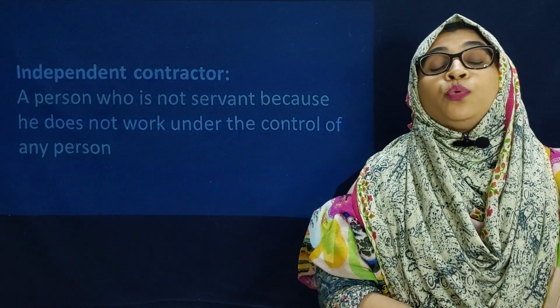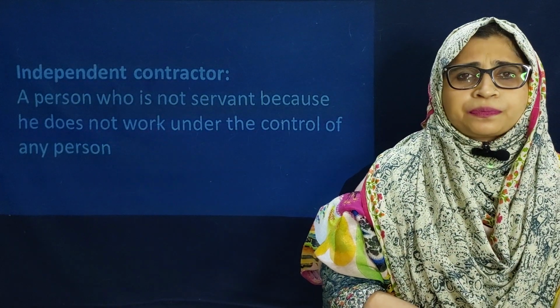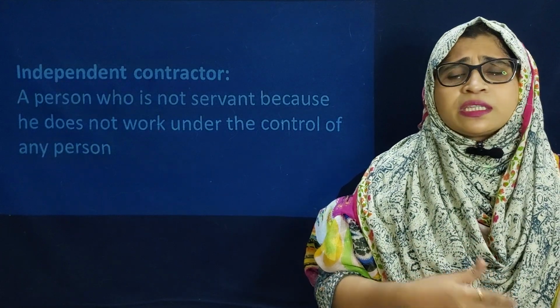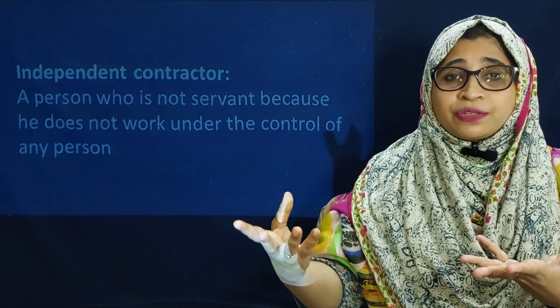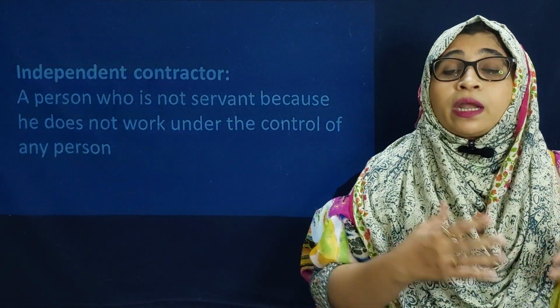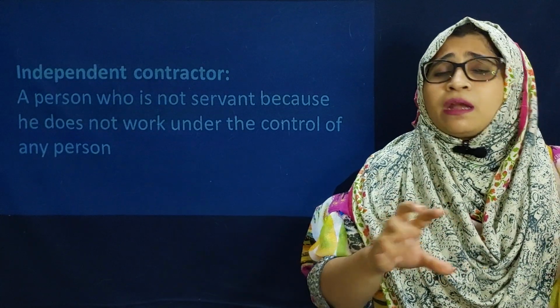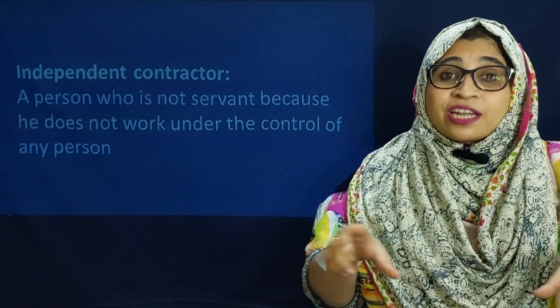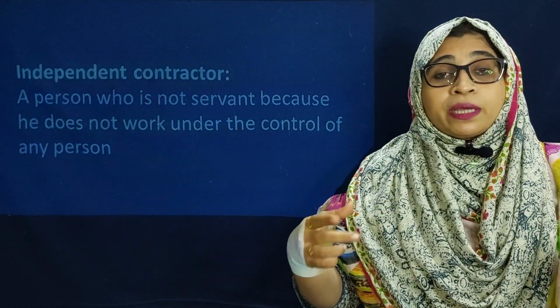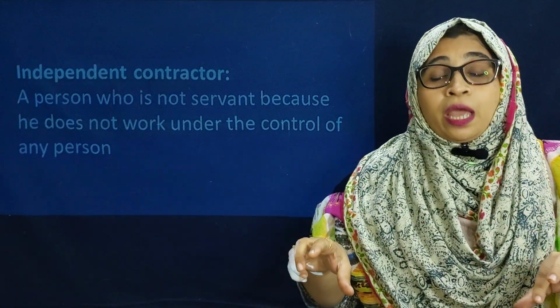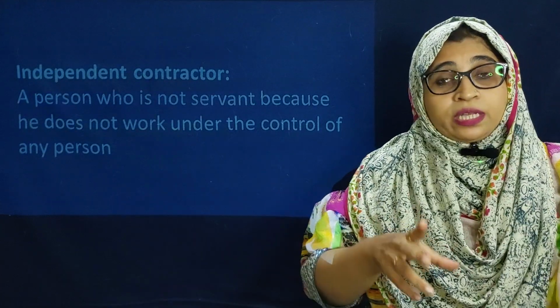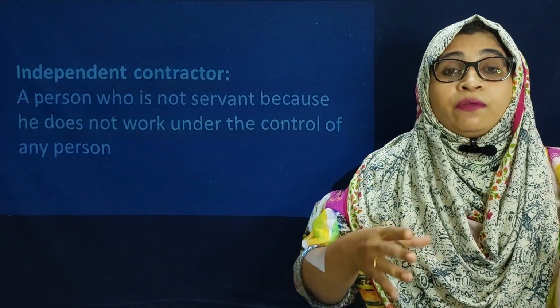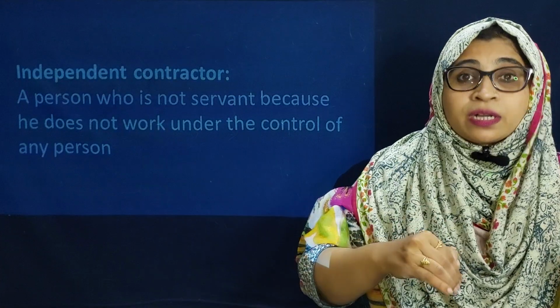Now we will go to who is the independent contractor. We know a servant is a person who takes a salary from the master. An independent contractor is not under the control of the master, nor works with the directions of the employer or master, and works without any salary, independently.